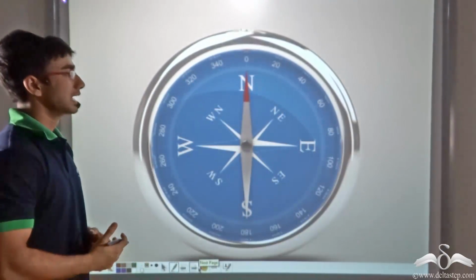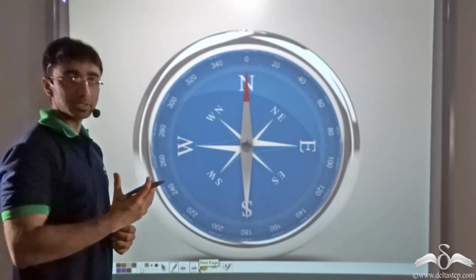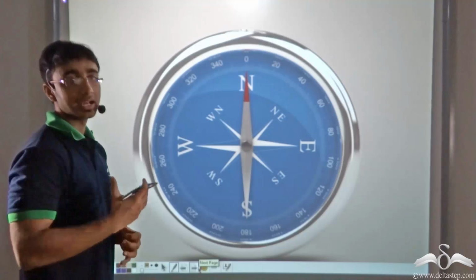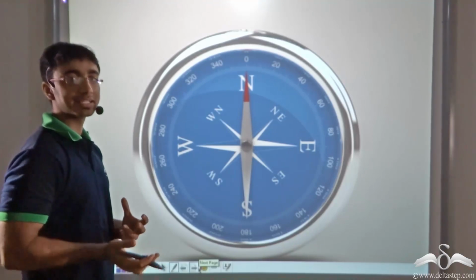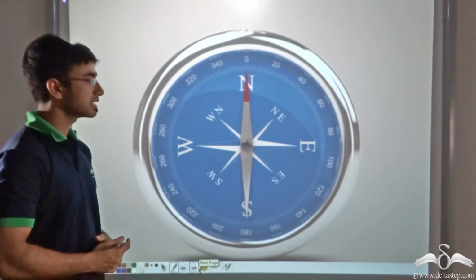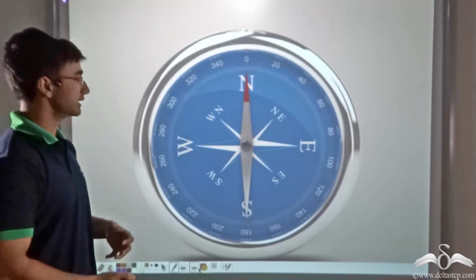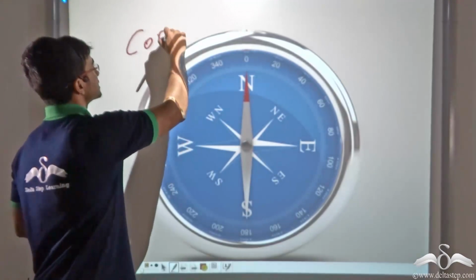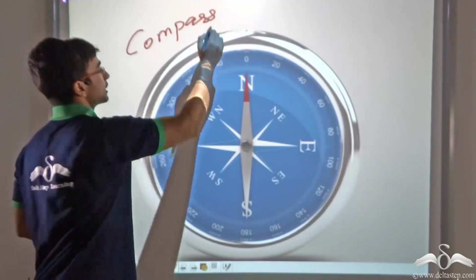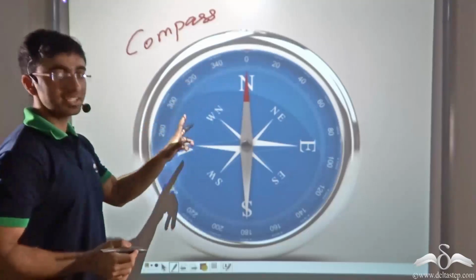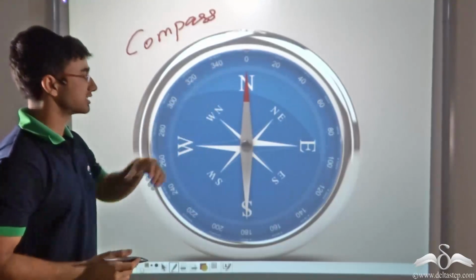Now let us see, with the help of a very simple experiment, how we can find out the direction of magnetic field lines and map them. In order to perform the experiment, we consider a simple compass. The compass, as you can see, is housed in an aluminium case.